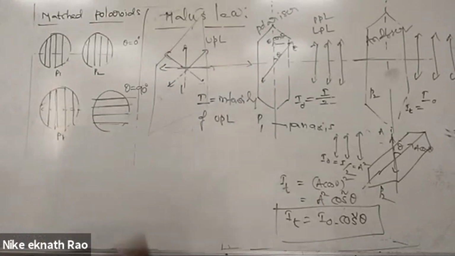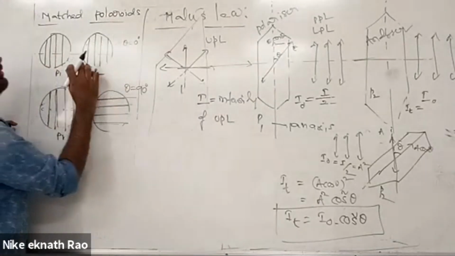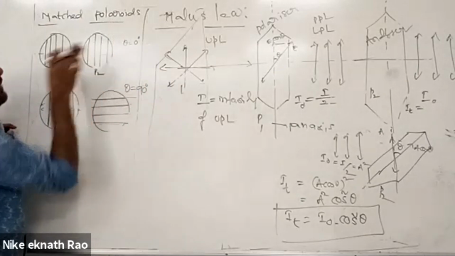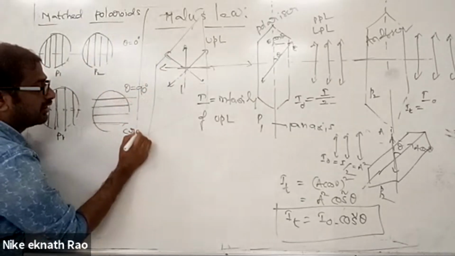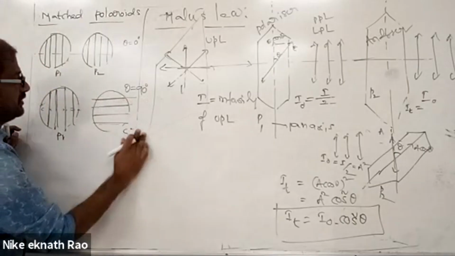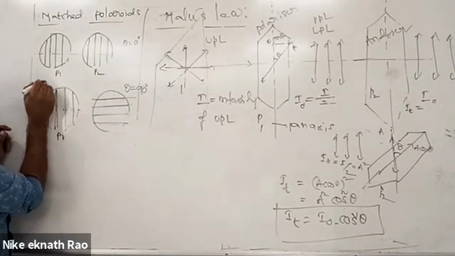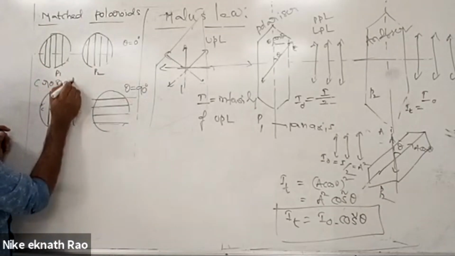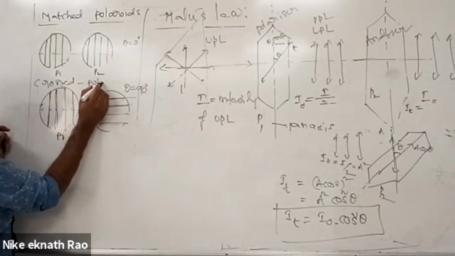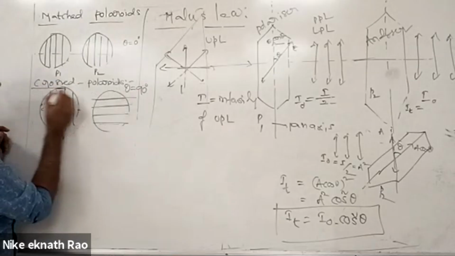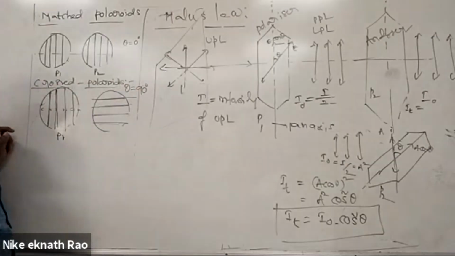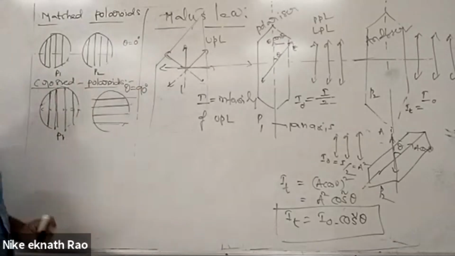See here. The angle between the pass axes is 0 degrees. This is called matched polarizers. When the angle between them is 90 degrees, this is called crossed polarizers. So these are crossed. This is 90 degrees. This is 0 degrees.